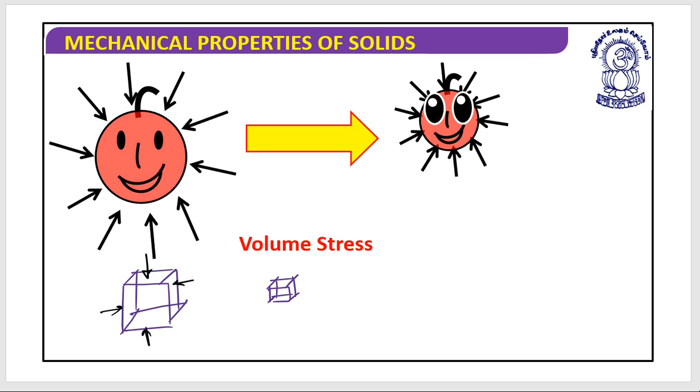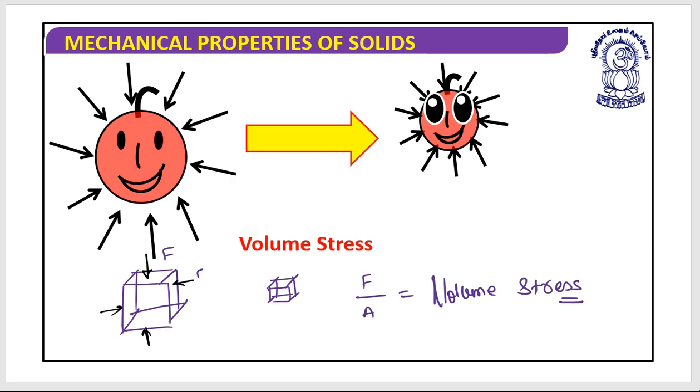This ratio is delta V by V. That is what we understand as volume stress. I hope this is clear. Is it clear? Basically, volume stress is force by area.